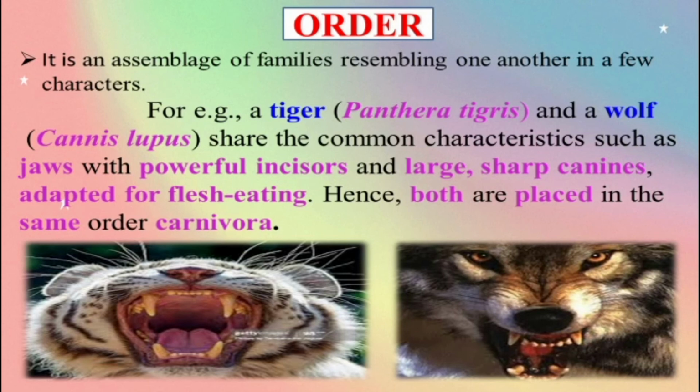Order. It is an assemblage of families resembling one another in a few characters. How is it? We can see these pictures.